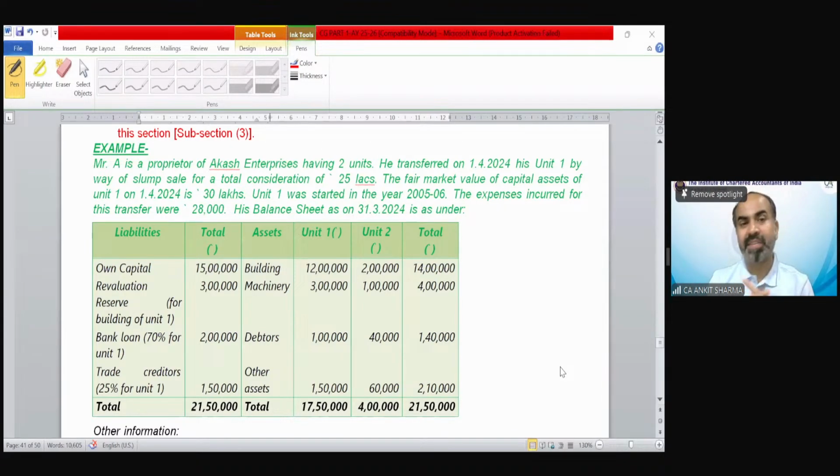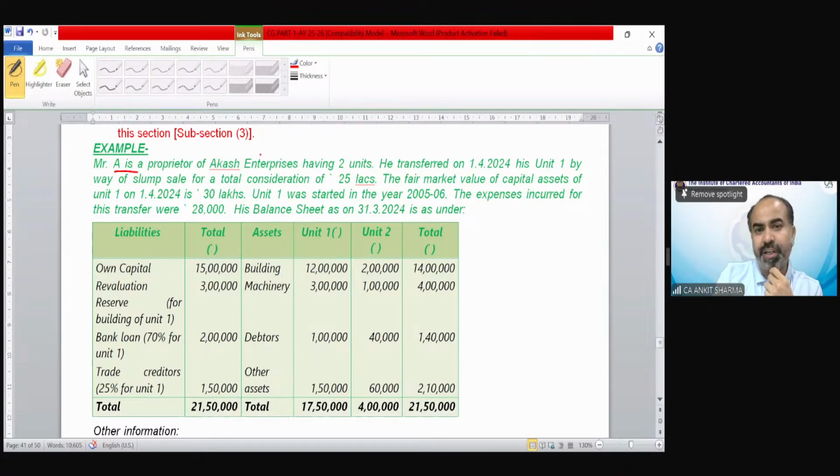The example says, this is also from your study material, of course. Mr. A is a proprietor of Akash Enterprises having 2 units. He transferred on 1st April 2024 his unit 1 by way of slump sale for a total consideration of 30 lakhs. So this is the consideration which you received or the assessee declared.